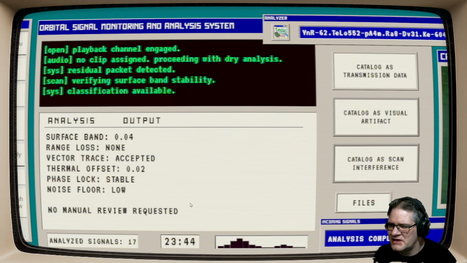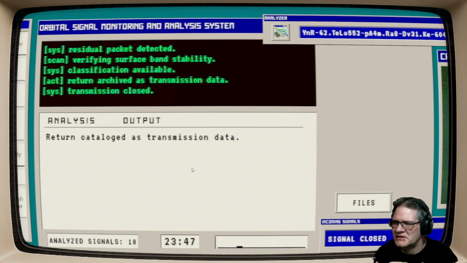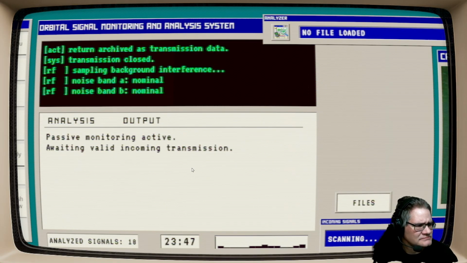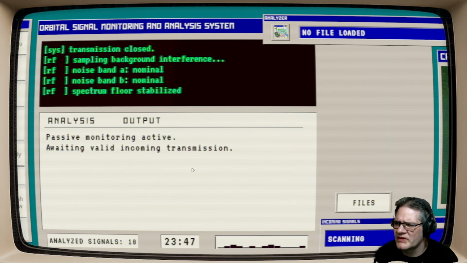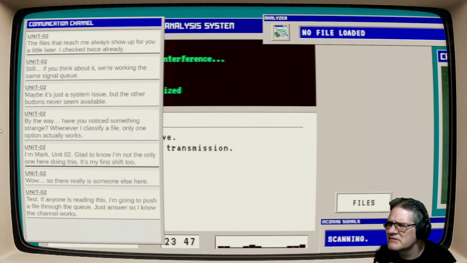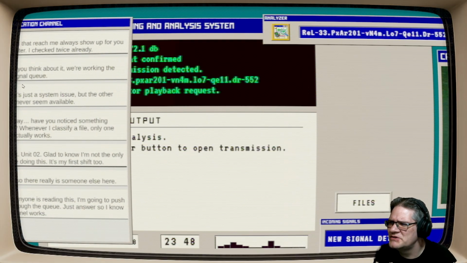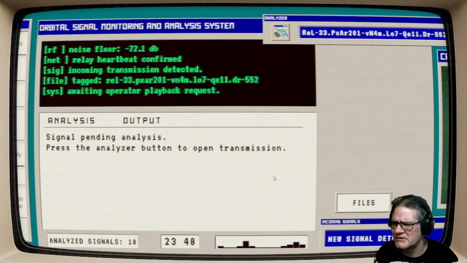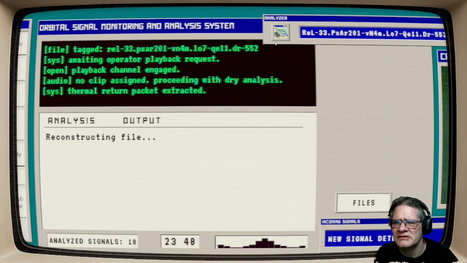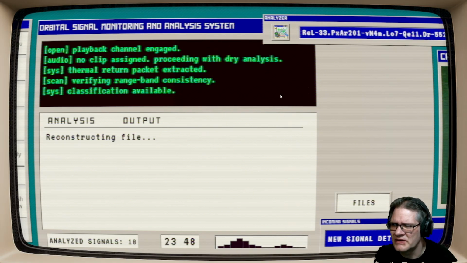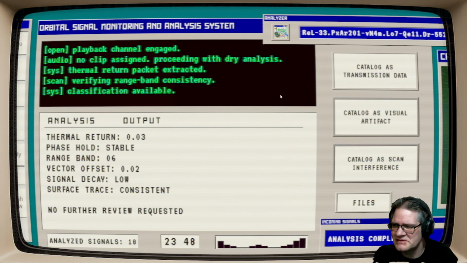Okay. No manual review requested. Oh, whatever. Transmission data. Okay. I think there's something funny going on here. That's my guess. Okay. Got anything else there? Yeah. How would you know they're coming after me? Oh, sorry. And why do I have buttons to communicate with you that say what I'm going to say?